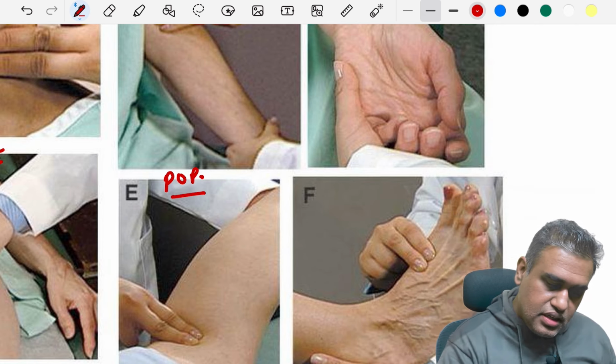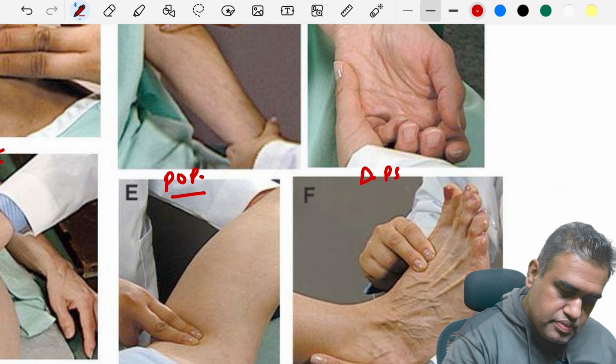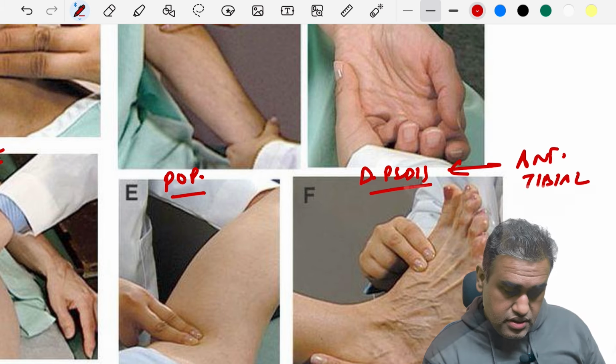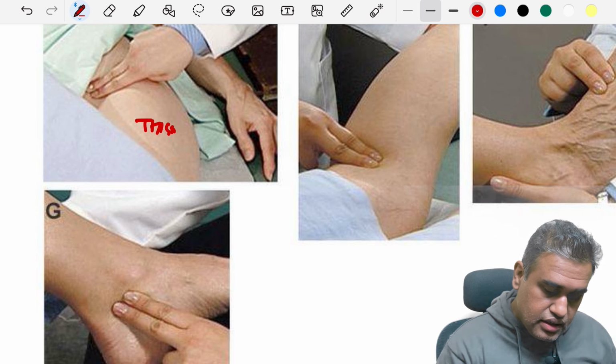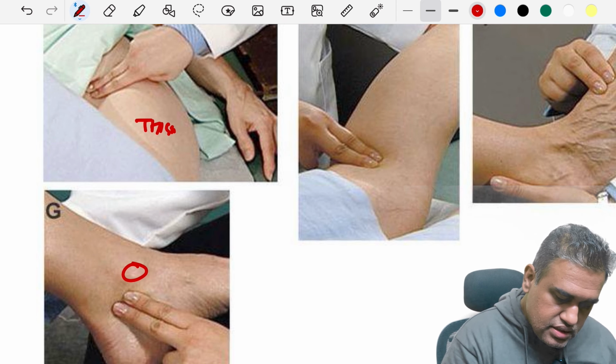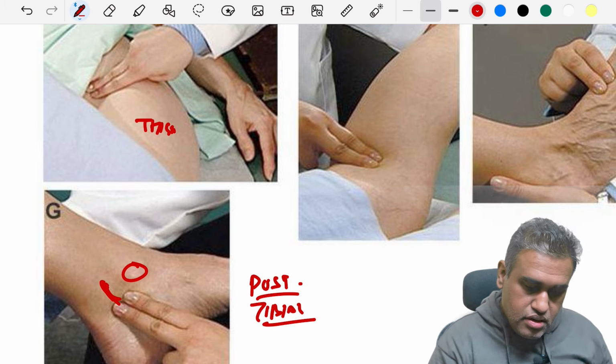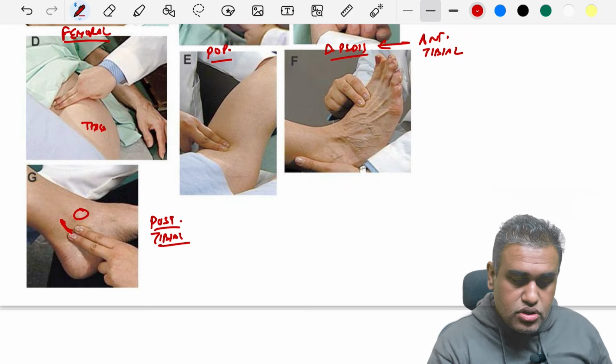Here you can very well see the dorsalis pedis. It's actually a continuation of which artery? It's a continuation of the anterior tibial artery, and very important for peripheral vascular diseases to identify them. And finally over here, there is a medial malleolus, and this artery that runs around over here is the posterior tibial artery. Okay, so these are the important arteries that you should know, right?